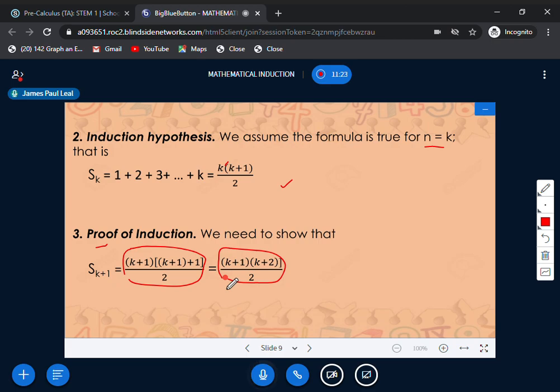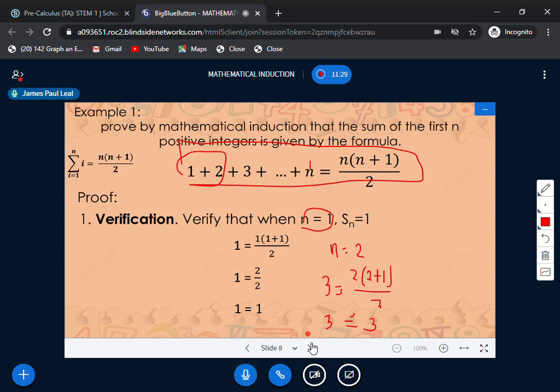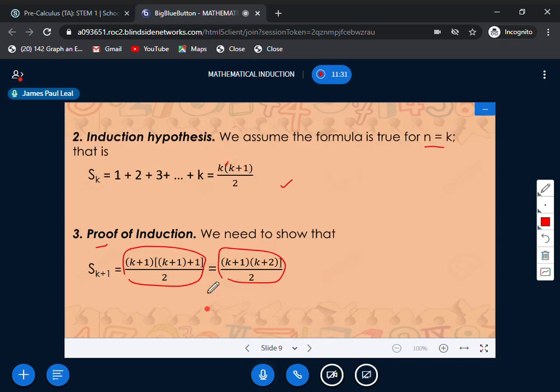Okay, to really prove that this formula, which is given, is true, we have to show that these two are equivalent to each other. So how do we do that? Of course, you just need to substitute n as k plus 1. So we have to add k plus 1 into here. Okay, so let us add k plus 1 here.